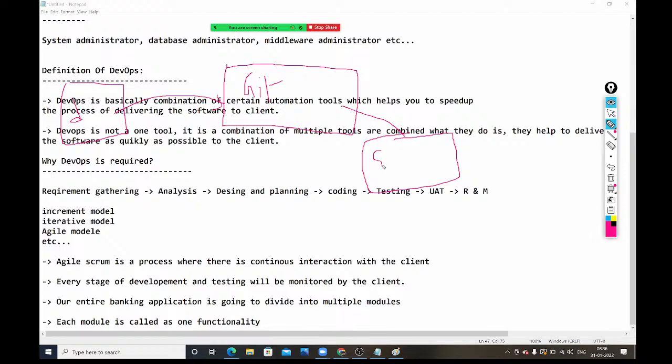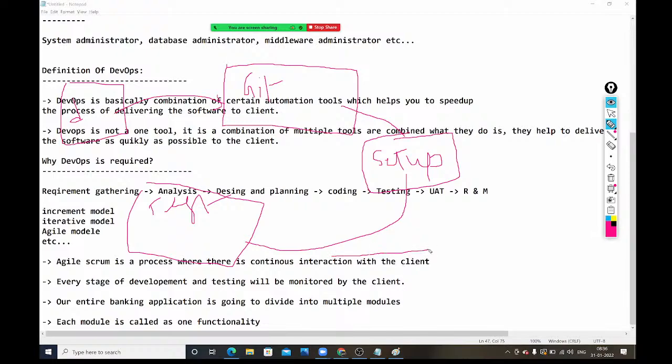An artifact is nothing but one setup file that will be created. We call it an artifact. Right, so another team will come, take this setup file, and deploy it into the testing environment.